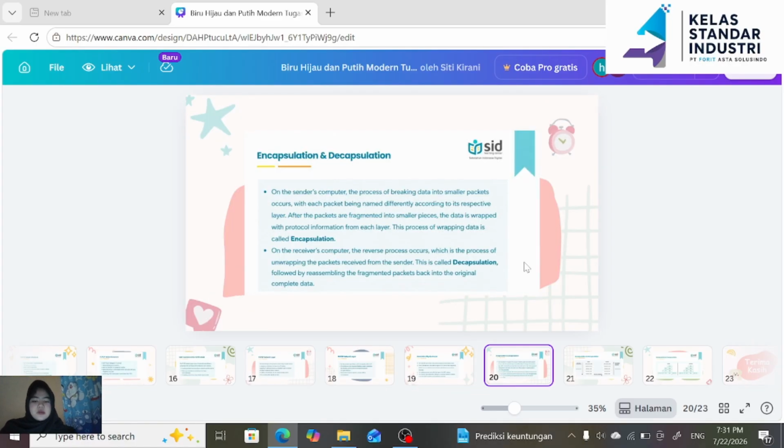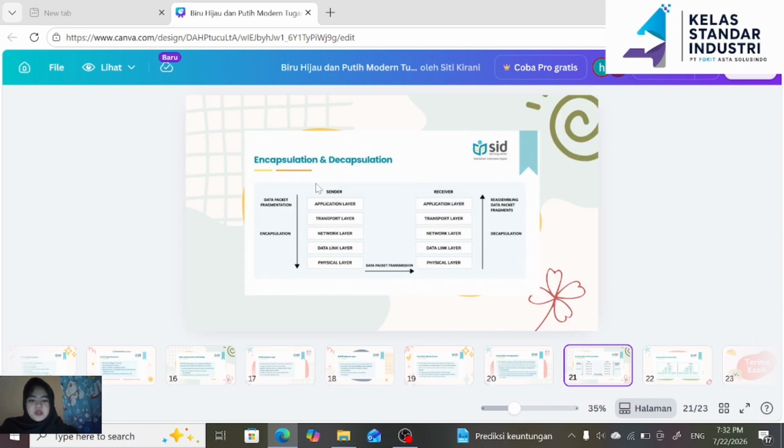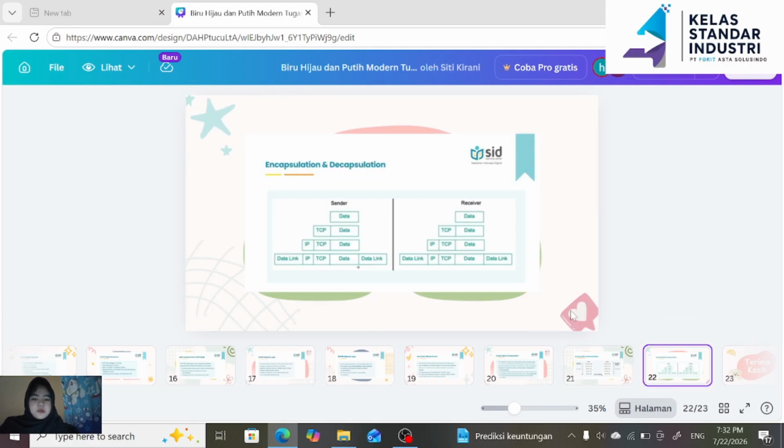Encapsulation and decapsulation. On the sender's computer, the process of breaking data into smaller packages occurs, with each packet being named differently according to its respective layer. Data packet fragmentation, encapsulation, data packet transmission. Sender, receiver.